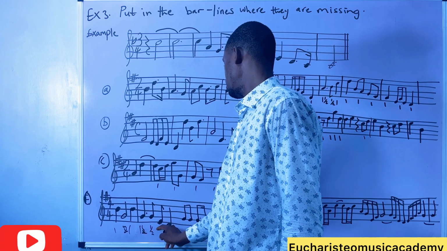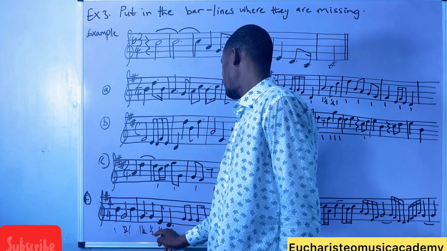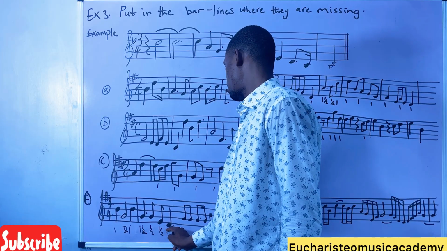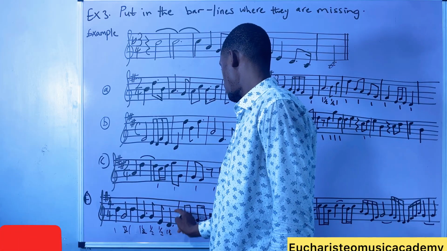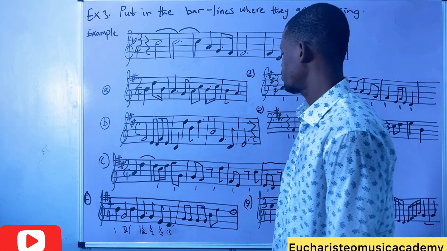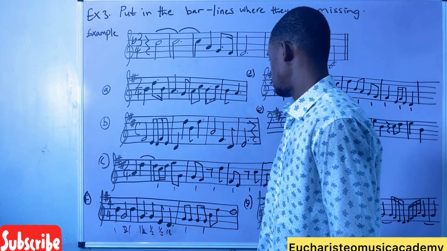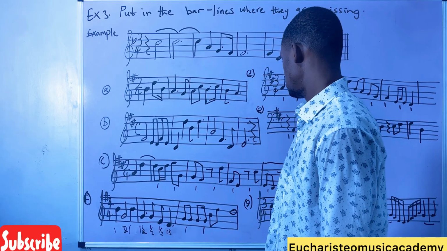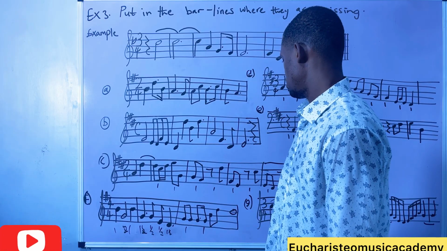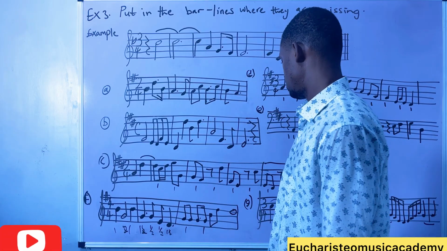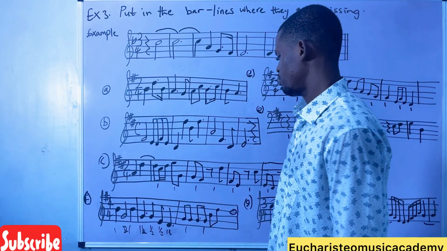That's 2 already. Half. 2 and half plus 1 and half. 4. This gives us 1. This gives us 1. Give us 1. 1, 2, 3.